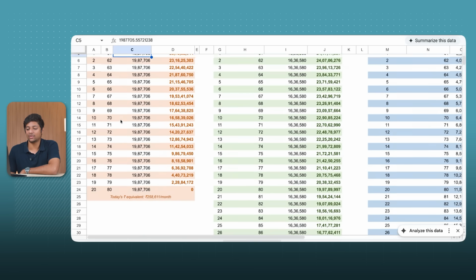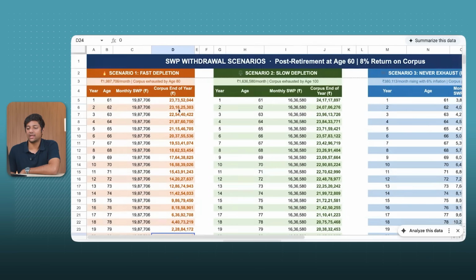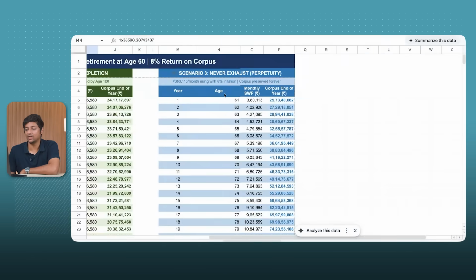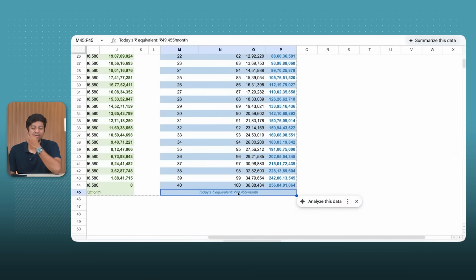So yes, by the age of 80, you would have depleted all your resources, and that is equal to 23 crores. Whatever you made, you would have depleted it. And this is not a bad amount to have. 2.5 lakhs is not bad. Even if you take slow depletion, I think it's 2.12 lakhs. It is also not bad, and this goes for 40 years. So it's absolutely not bad. This is bad. You will not be able to withdraw 49,000 a month. You will need much more than that.